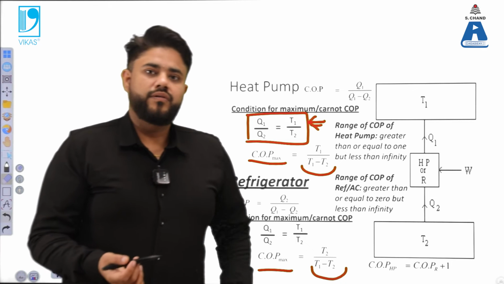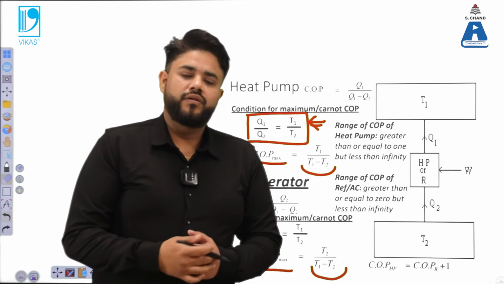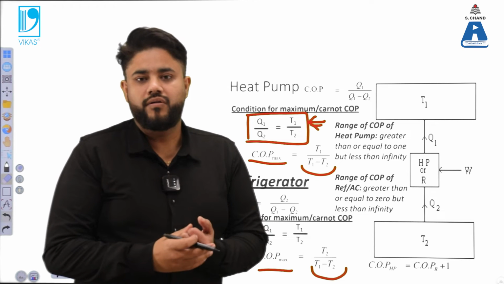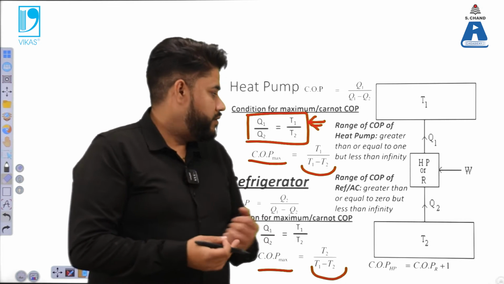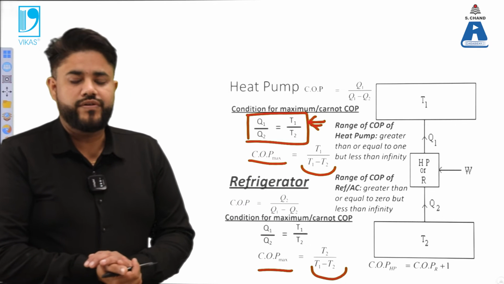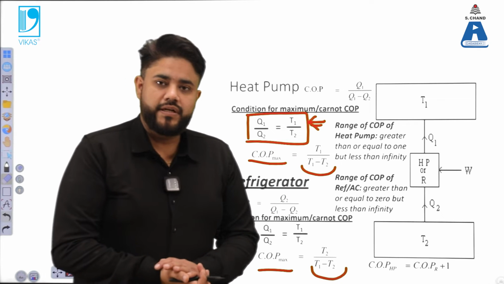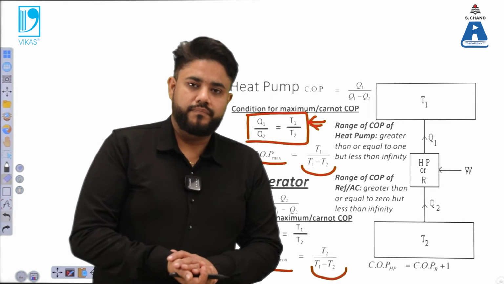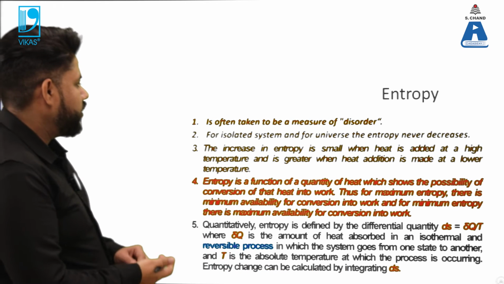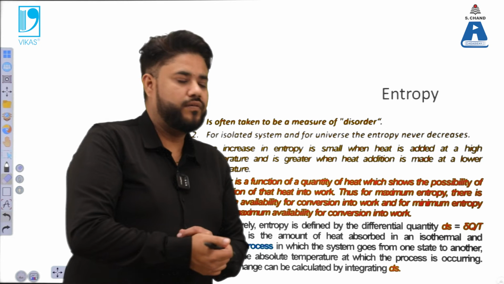So in case a numerical gives you the heat or the temperatures, you can substitute these values to obtain the coefficient of performance for the refrigerator as well as for the heat pump.